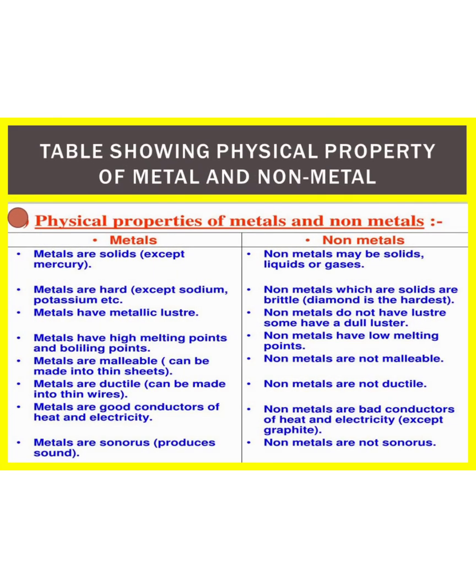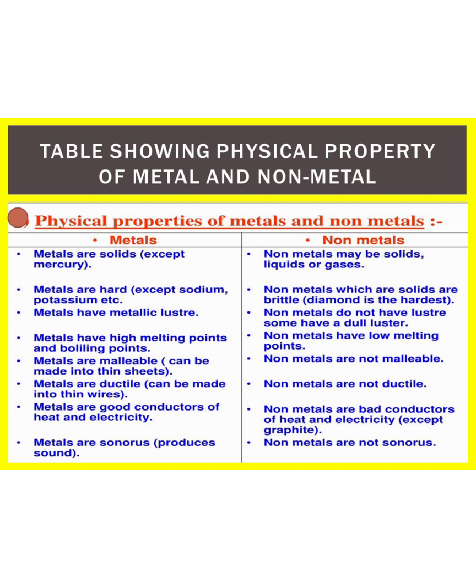Students, this is a table showing physical properties of metals and non-metals. Metals are solid except mercury. Non-metals may be solid, liquids or gases. Metals are hard except sodium and potassium, etc. Non-metals which are solid are brittle. Diamond is the hardest. Metals have metallic luster. Non-metals do not have luster. Some have a dull luster.